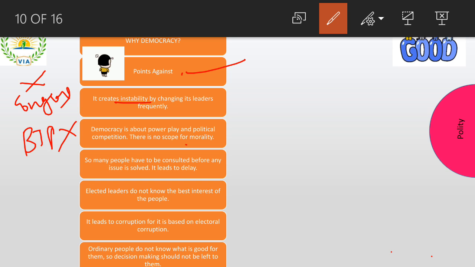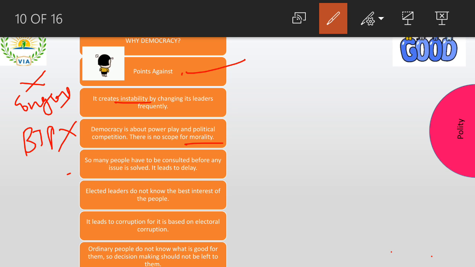Then, democracy is about power play and political competition. So there is no scope of morality. Now what happens is, you might have seen a lot of scams happening, a lot of cases happening. So people are just trying to win the power, right? And to win that power, they can go to any extent. They are not seeing the moral values there, they are only seeing the political competition, right?